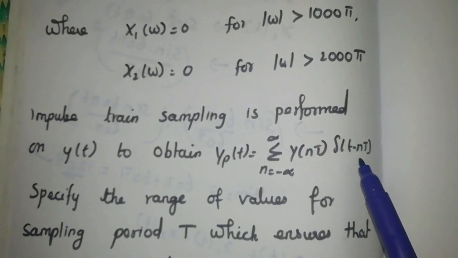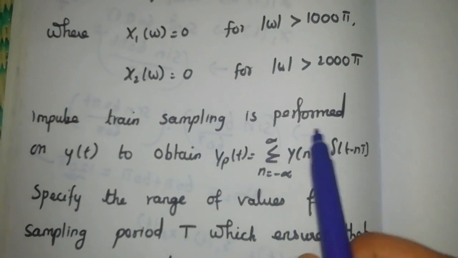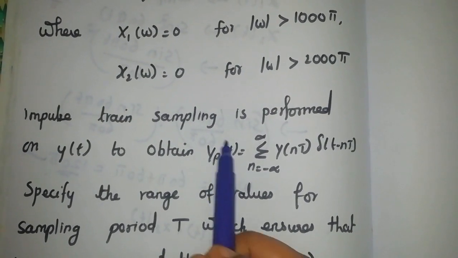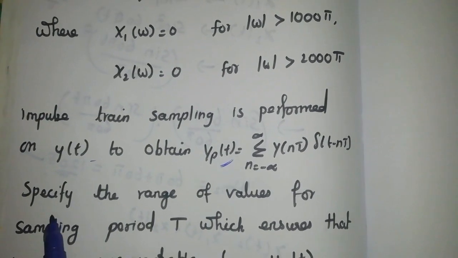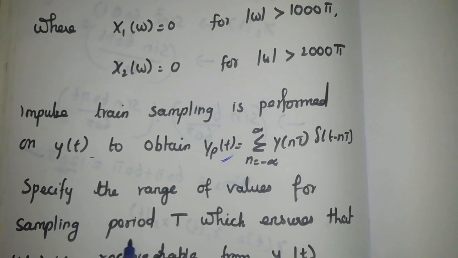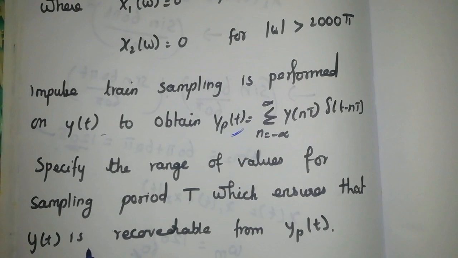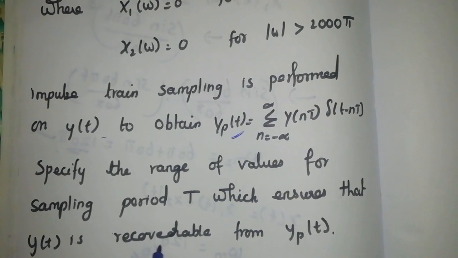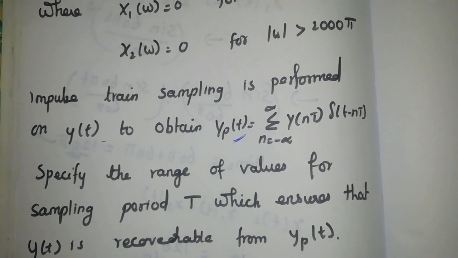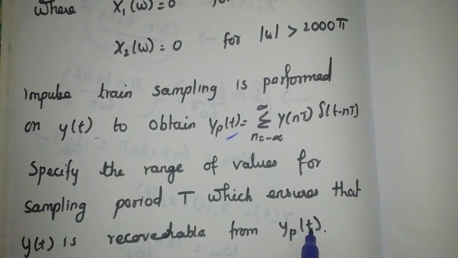Impulse train sampling is used to get the sampled version of y(t). Specify the range of values for the sampling period T which ensures that y(t) is recoverable from this sampled version.